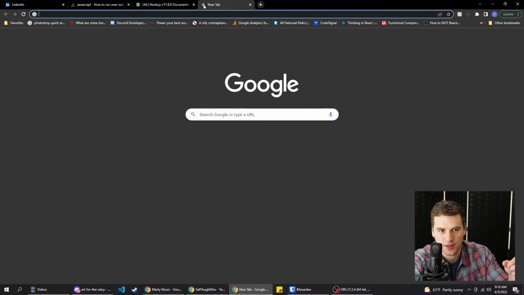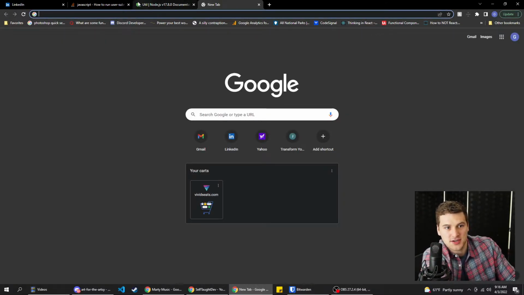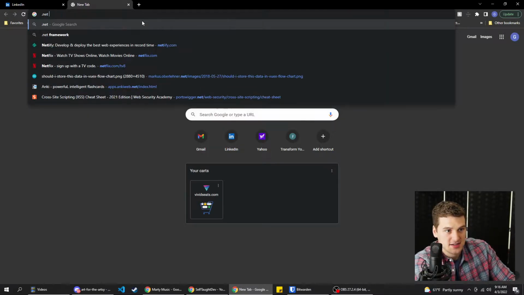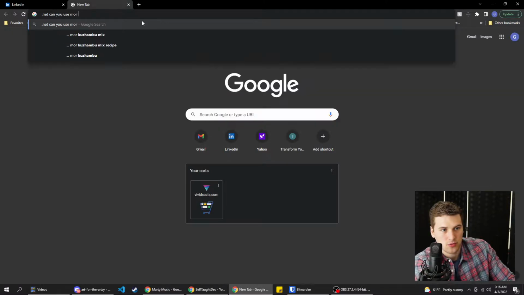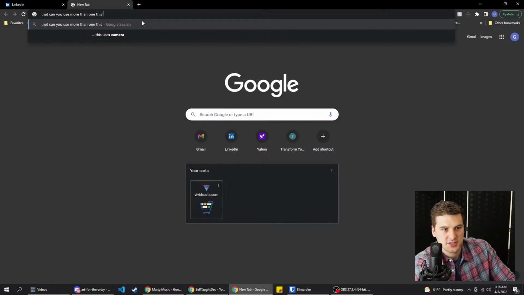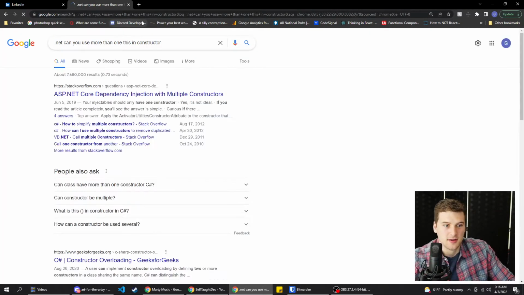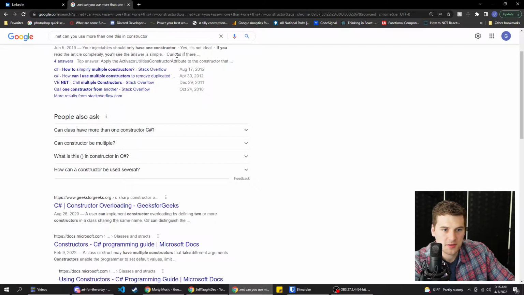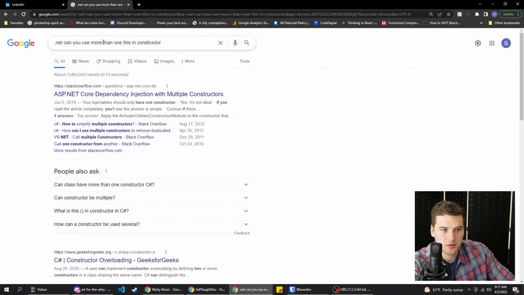I feel like, well, actually, we've got the node stuff up still too, so we're gonna close that one. .NET. Can you use more than one this in a constructor? I see nothing about this in there. Do I need to put apostrophes around this? Will that help it find the results we want better?